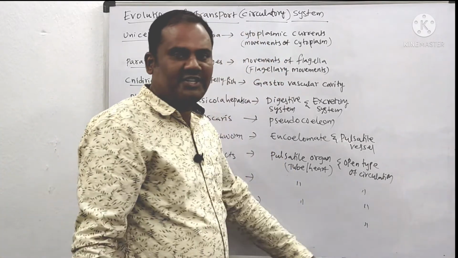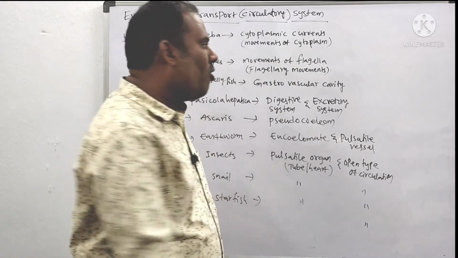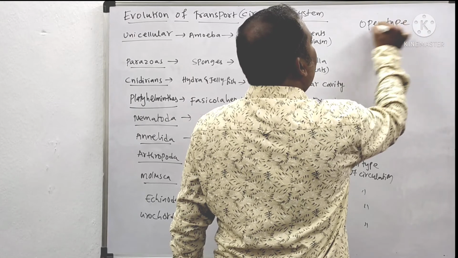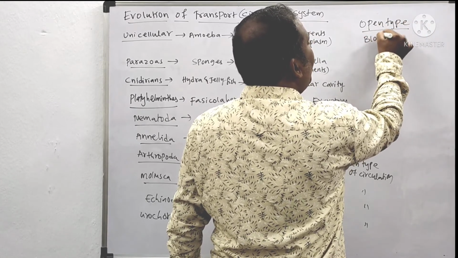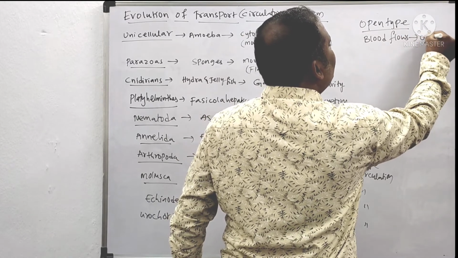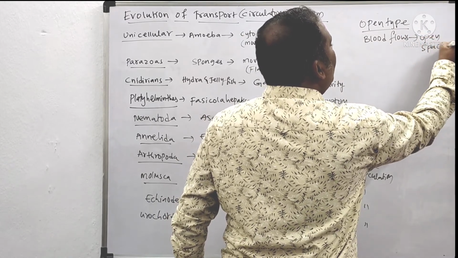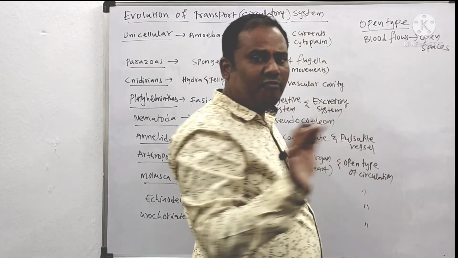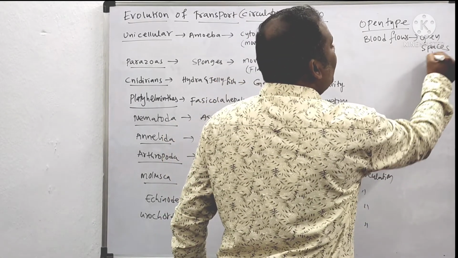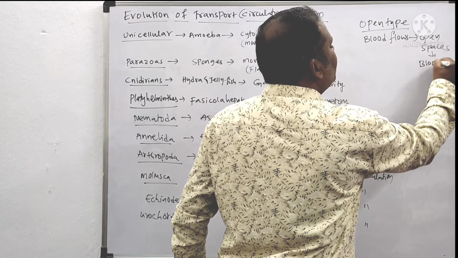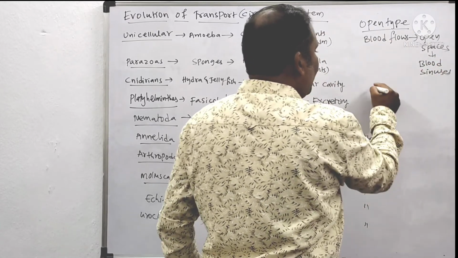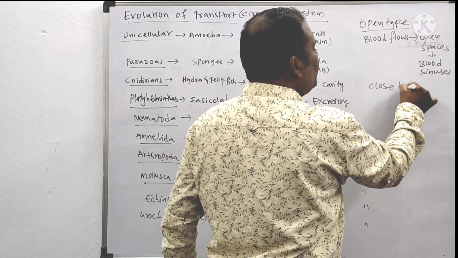Now we will discuss the open type of circulation. Open type of circulation means the blood flows in the empty, open spaces. It does not flow in blood vessels. It flows in the open spaces, and these open spaces are called blood sinuses.